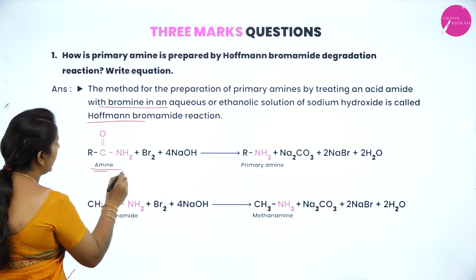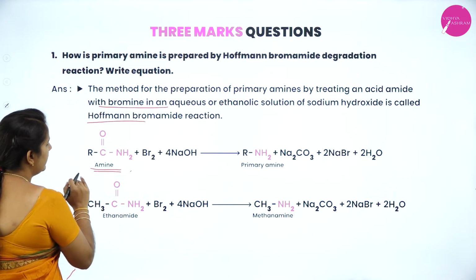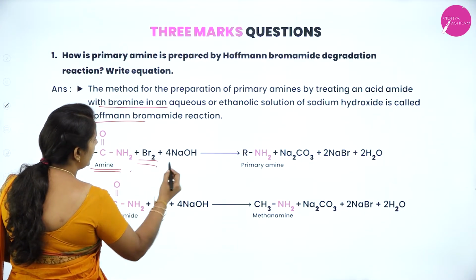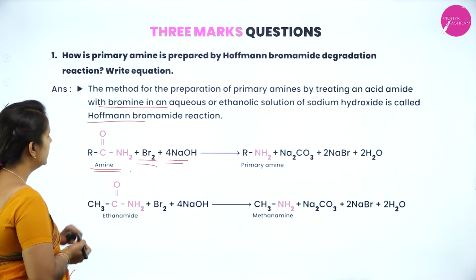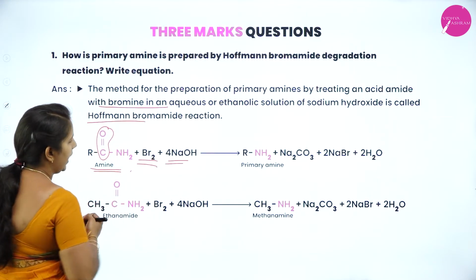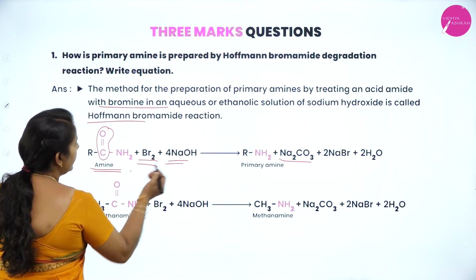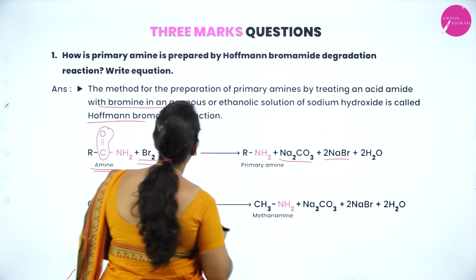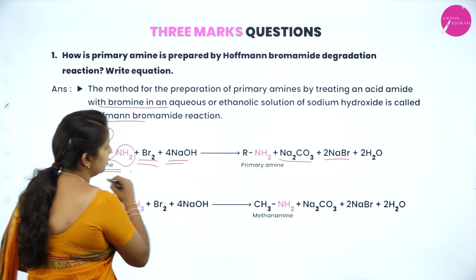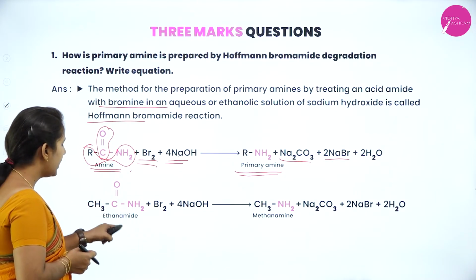Okay. So here I have simply written the general reaction, and you can take any example. We write the amide as RCONH2. If you add bromine in presence of sodium hydroxide, what will happen? This CO combines with the NaO and forms Na2CO3, and similarly Na also combines with Br and forms NaBr, and the remaining water is eliminated. And remember, this R with NH2, what do we call it? Primary amine.